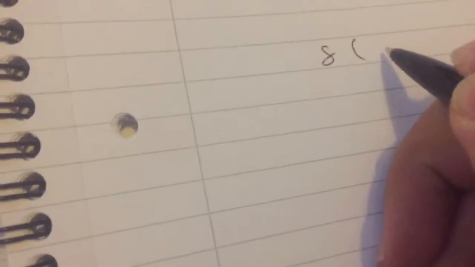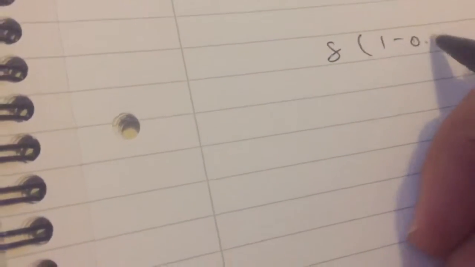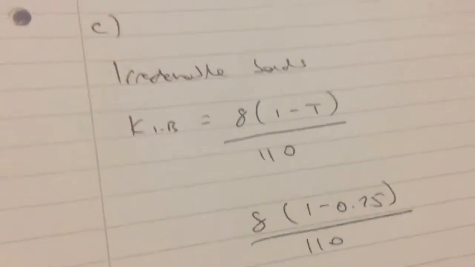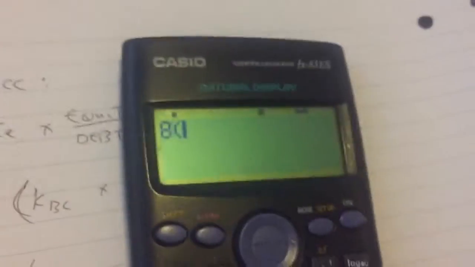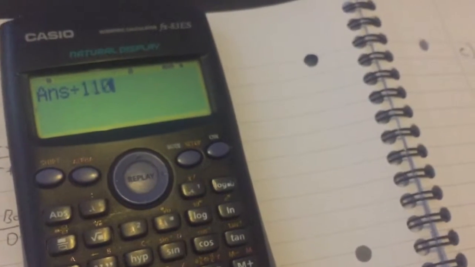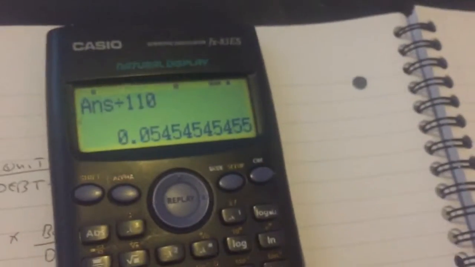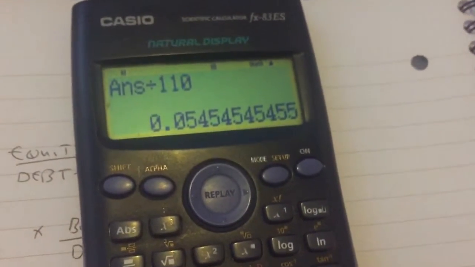8 times 1 minus 0.25, divided by 110 market value, market price. So 8, 1 minus tax, divided by your market price, equals 0.0545, so 5.45%.